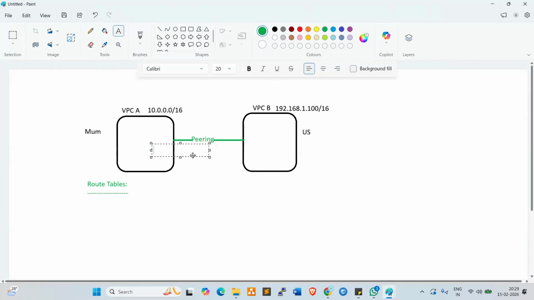In this VPC we need to give the 192.168.1.100/16 range in the route table, and here we need to give 10.0.0.0/16. Routes should be enabled like this, so that the communication will be established.